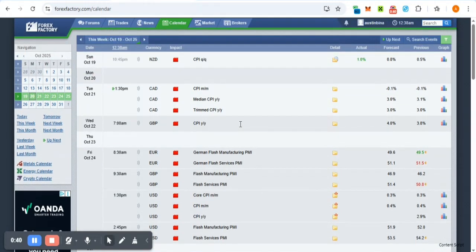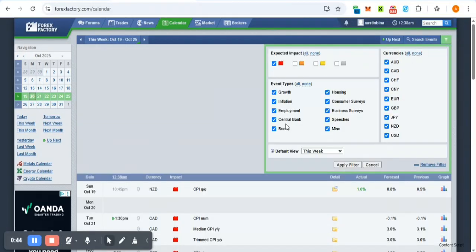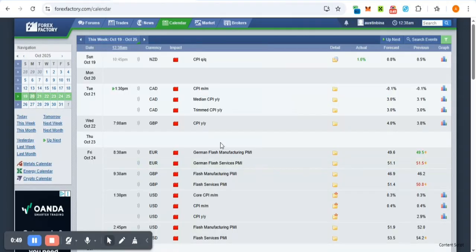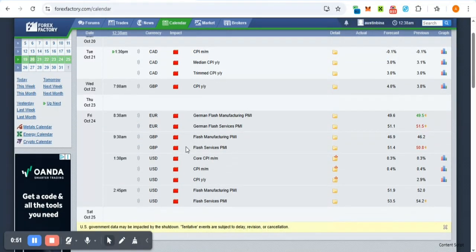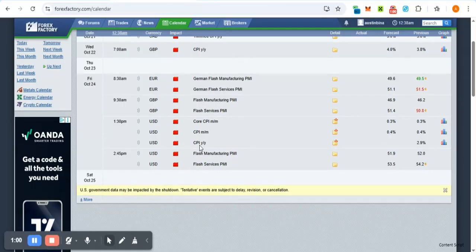Mind you, I used a filter to filter out the high impact news, as you can see right here. You can also apply the filter if you want to, and then you're going to find only these ones right here. We can see we have GBP CPI coming for the week, which is year over year, and that's actually great. For USD, we have USD CPI coming up this week as well, which is on Friday. That's interesting. So let's just see how things go.